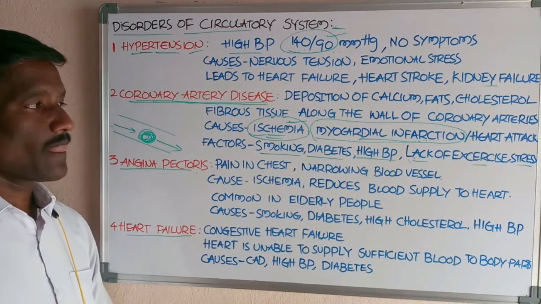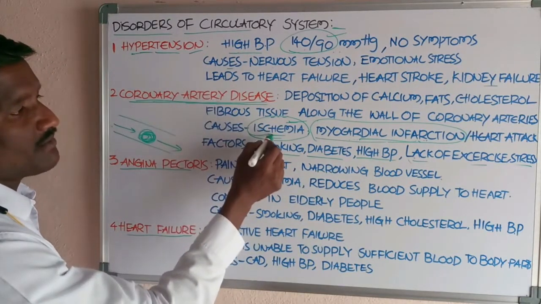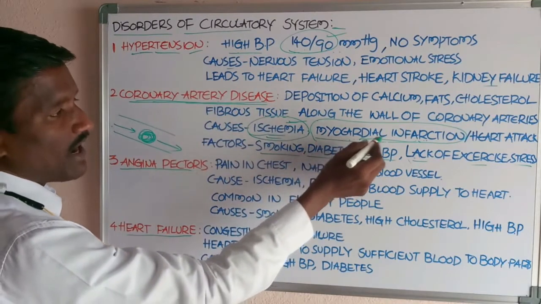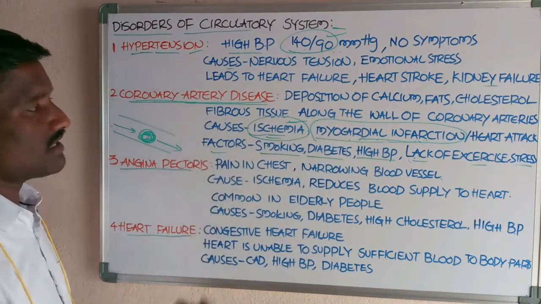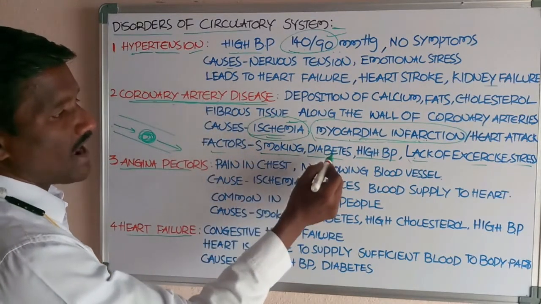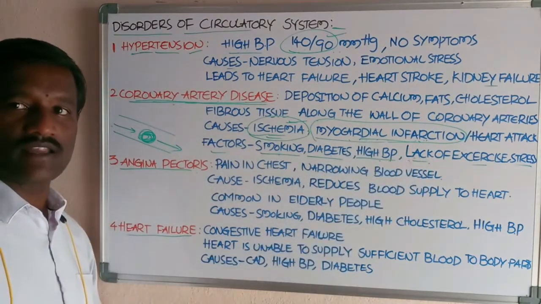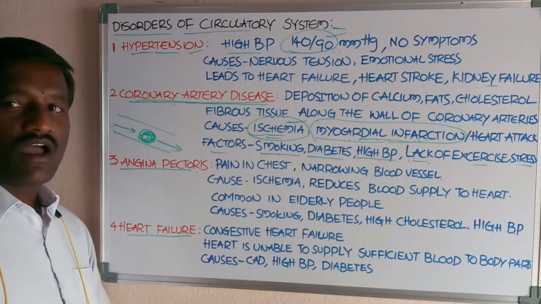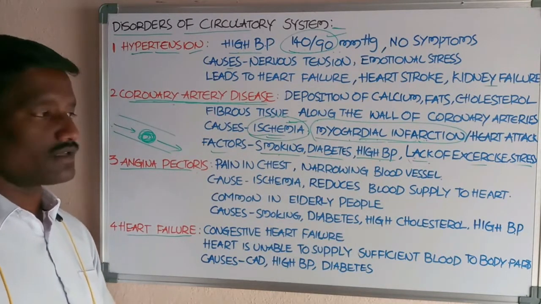Okay, students. So, coronary artery disease leads to ischemia and also causes myocardial infarction or heart attack. Other factors that cause coronary artery disease are smoking, diabetes, high BP, lack of exercise and stress.